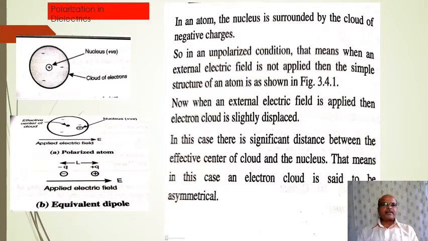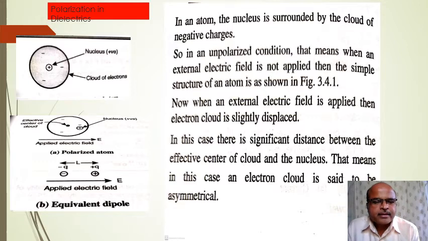Here is the polarization in dielectric concept. Observe this figure. This is the center nucleus, and these are the cloud of electrons. This is an unpolarized atom, and next this is a polarized atom. This is the effective center of the cloud, and this is the positive nucleus. According to this figure, we have to explain.